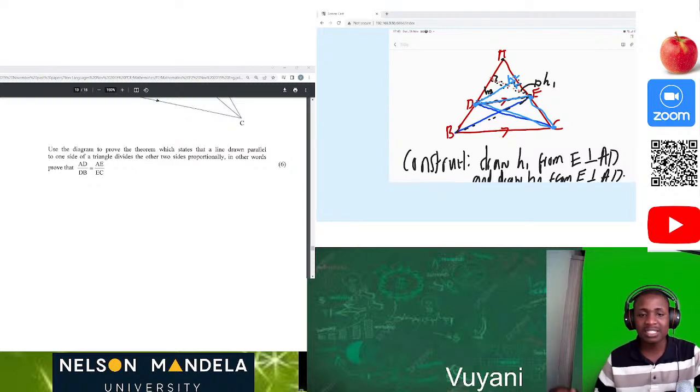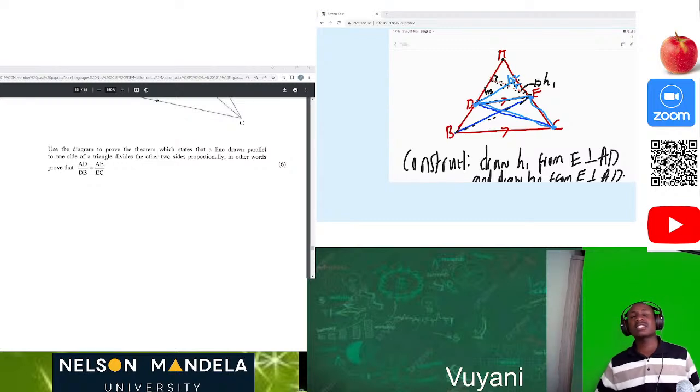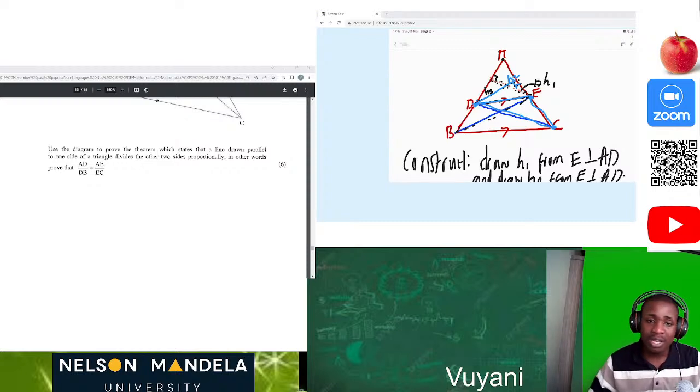For instance, understanding that this is a triangle, and in order for you to calculate the area of a triangle, it's half base times height. If you want to calculate this, it's this times this. If you must know the interior angles of a triangle, they all add up to 180. So all of those things are so crucial and so important.